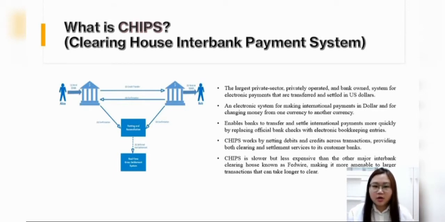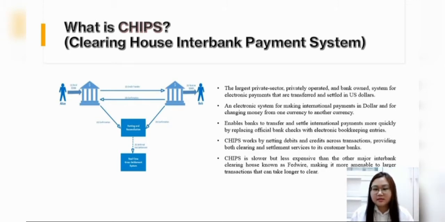Today, I would like to talk about the Clearing House Interbank Payment System, also known as CHIPS. CHIPS is an electronic system developed for making international payments in dollars and for changing money from one currency to another currency. It is the largest privately operated and bank-owned system for electronic payments that are transferred and settled mainly in US dollars.